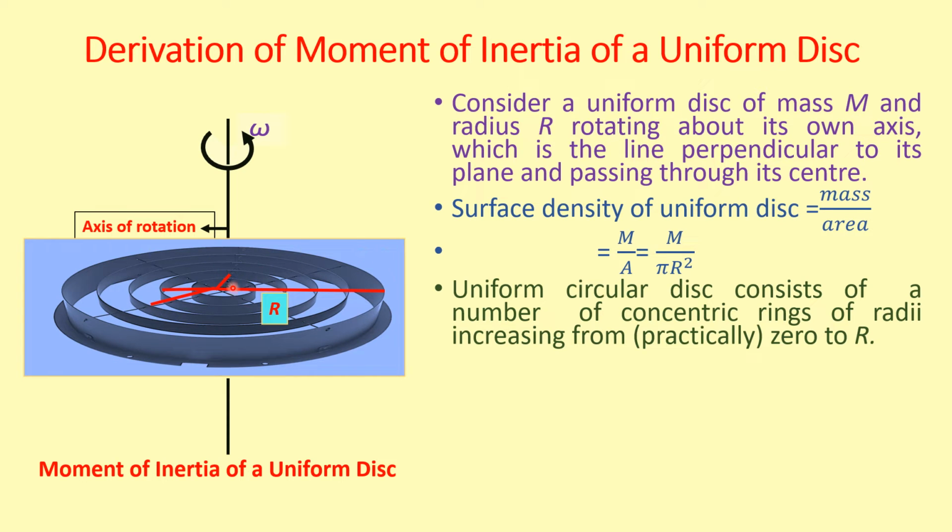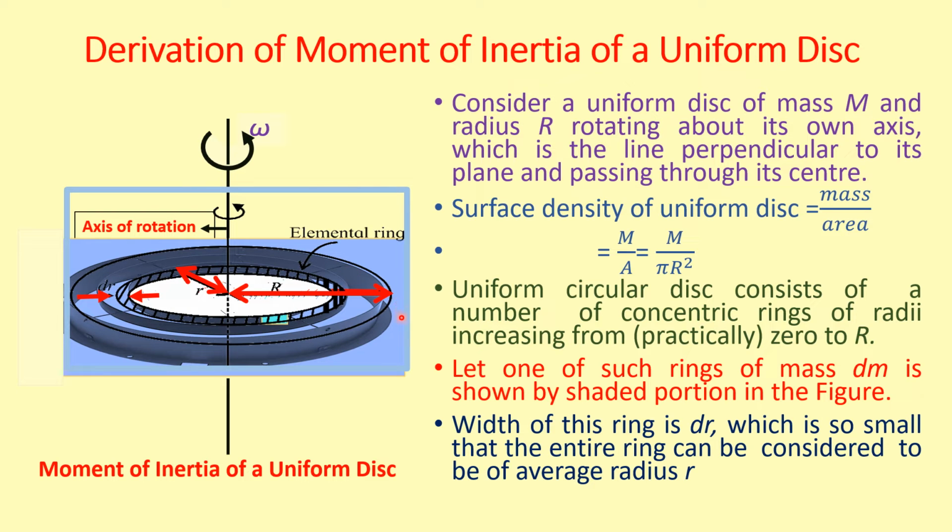The uniform circular disk consists of a number of concentric rings of radii increasing practically from 0 to r. Let one such ring of mass dm be shown in the shaded portion in this figure.